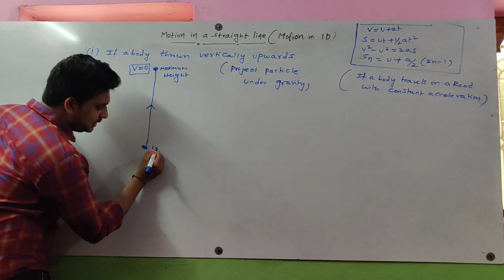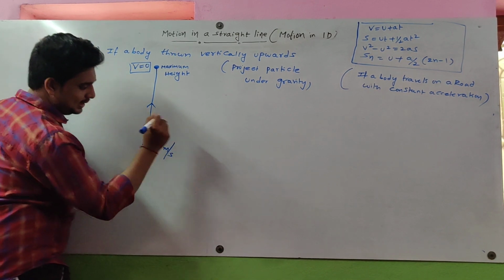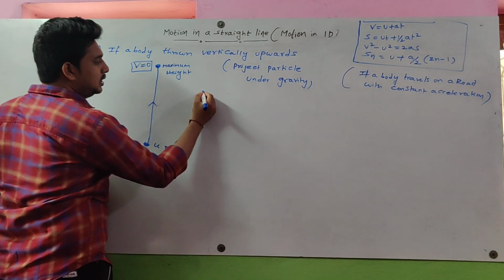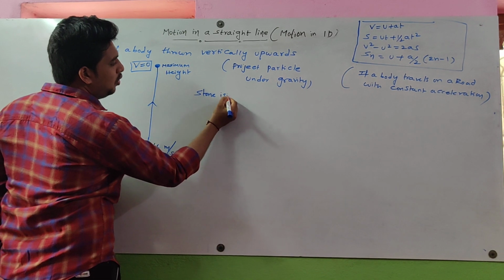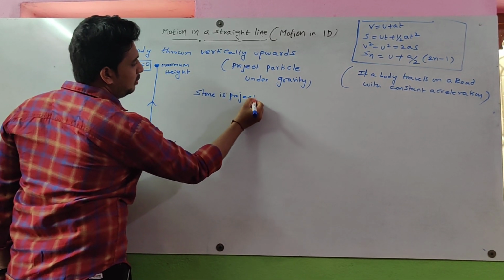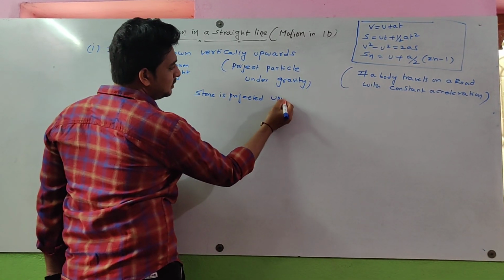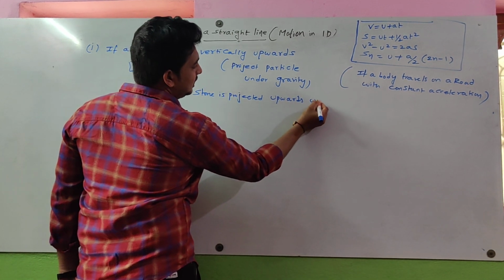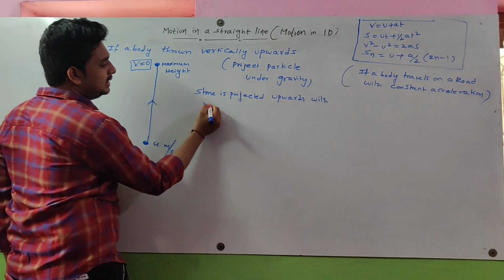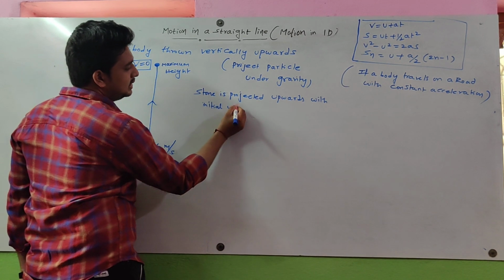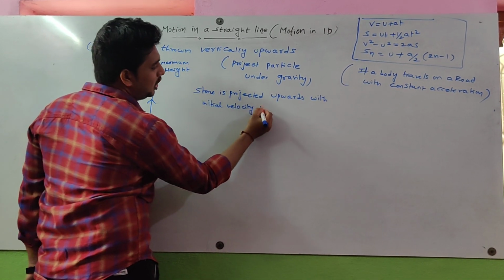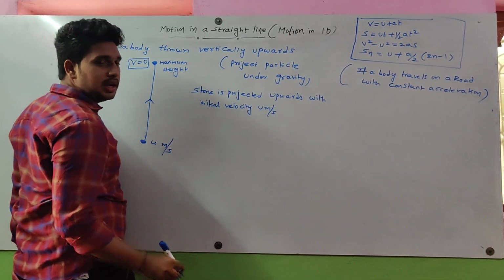The stone is projected upwards with initial velocity u meter per second.